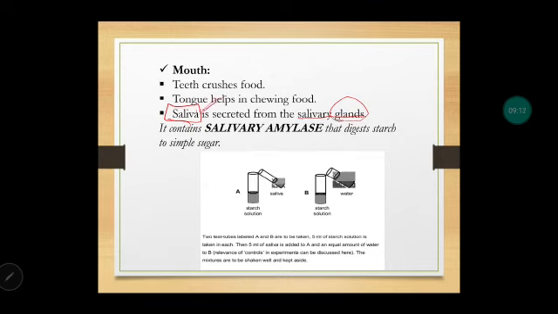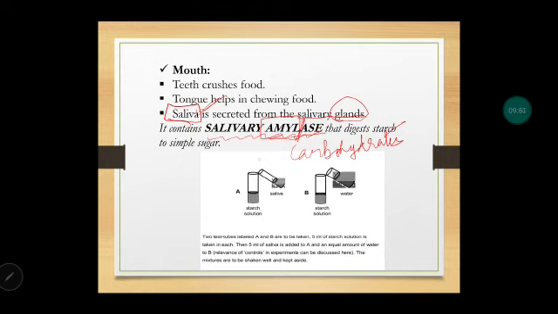Now this saliva contains a very important enzyme called salivary amylase. Because it is released from the salivary glands, it is called salivary. And amylase, see, generally enzymes have the suffix ase, which suggests that it is an enzyme. Amylase actually means it breaks down amylose, that is, carbohydrates. So in the mouth itself digestion begins. The starch is broken down to simple sugar in the presence of salivary amylase.